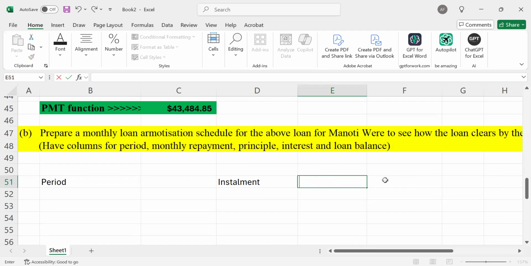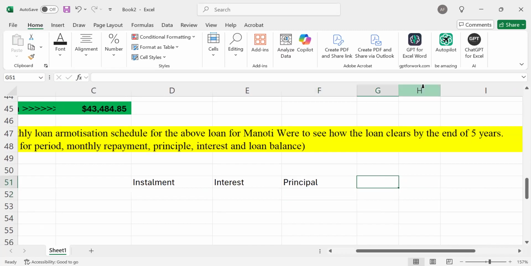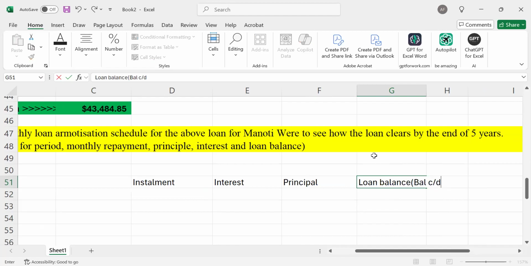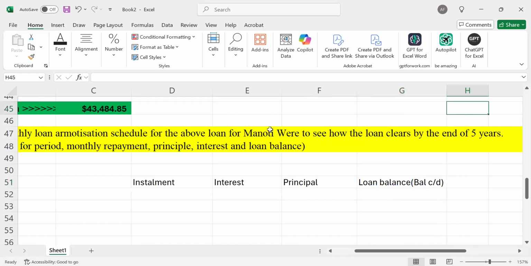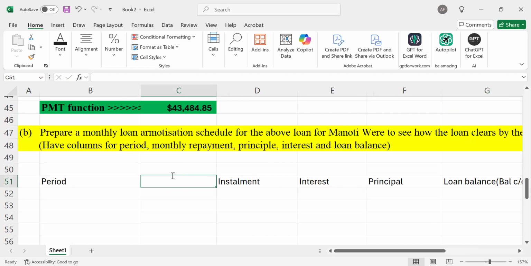Then we'll be having our principal, or consider your interest first. Then in that case, we'll be talking about our principal value. In addition, consider our loan balance as at the end of the day. So we're having our loan balance here. Or simply, you can term this as balance carried down. And this is the data that I need to have at this point. I should not forget to have our balance brought down at that point.